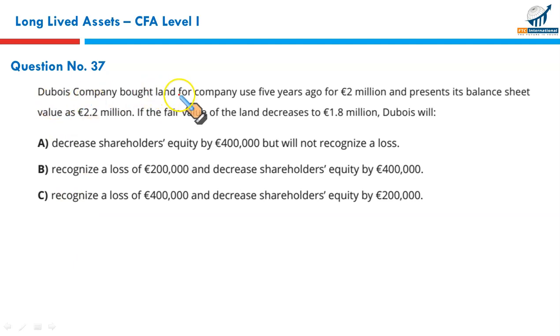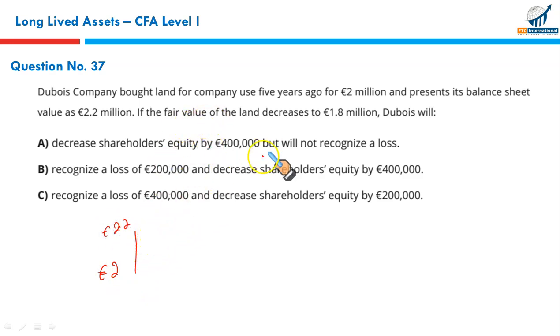Dubious company bought land for company use 5 years ago for 2 million euros and presents its balance sheet value as 2.2 million euros. So it clearly means that it would have been revalued somewhere in the past. If the fair value of the land decreases to 1.8 million, what will we do? So first, what would have happened? From 2 million euros, the land was revalued upward to 2.2 million euros.